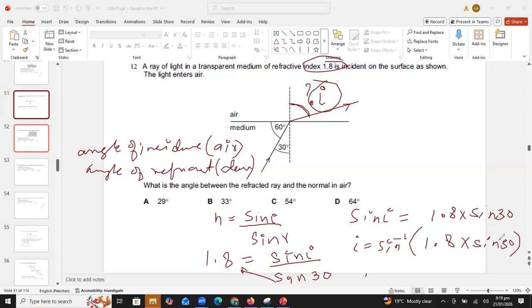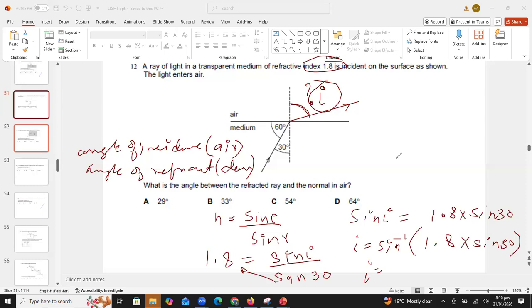Now students, solve this and tell me what answer you are getting. What is the value of angle I? Okay, Hafsa is saying D. Students, remember this thing.